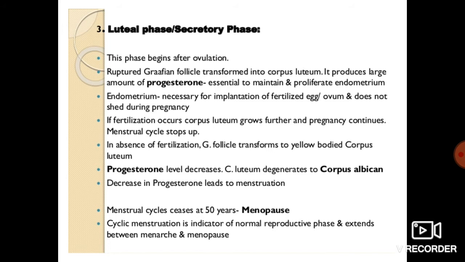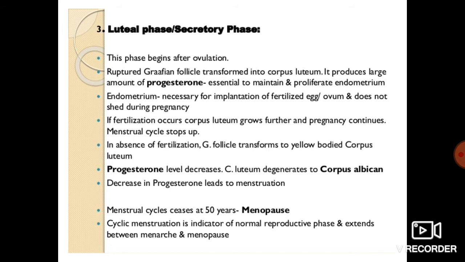The endometrium is necessary for implantation of the fertilized egg and does not shed during pregnancy. So the endometrium lining is broken down, but it does not shed completely, and it gets regenerated after that. If fertilization occurs, the corpus luteum grows further and pregnancy continues. We'll be understanding what that corpus luteum will be doing. It is also involved in the secretion of certain hormones required for the pregnancy, or for the maintenance of that process. After that, the menstrual cycle stops when fertilization occurs.